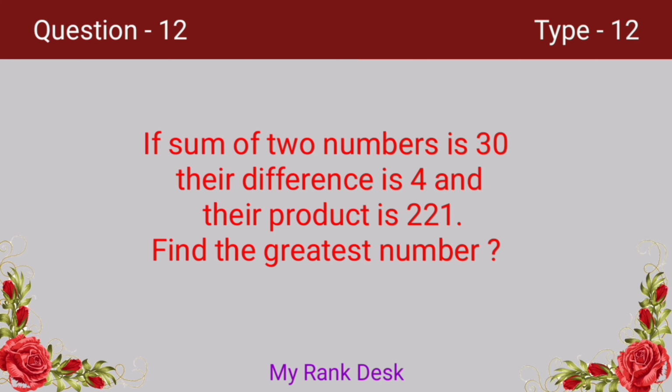Next question. If sum of two numbers is 30, their difference is 4 and their product is 221, find the greatest number. Let's see how we can find the answer. If sum of two numbers, difference of the numbers, and product of the numbers are given and ask for the greatest number, divide double of the product by the difference of the numbers from the sum of the numbers. The number we get must be the greatest of the two numbers.